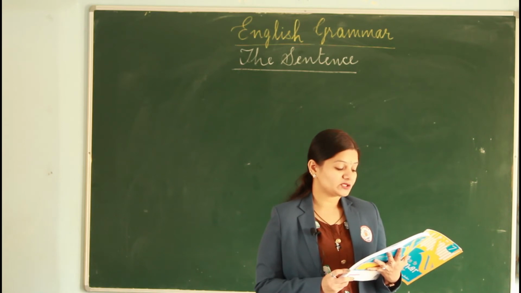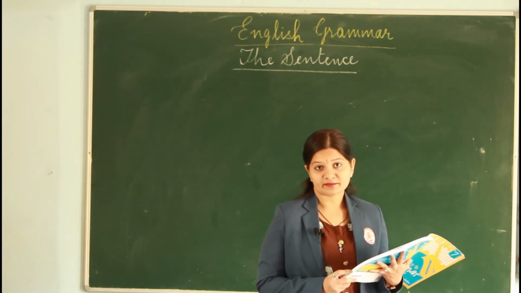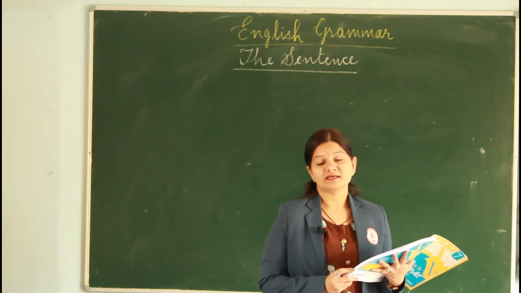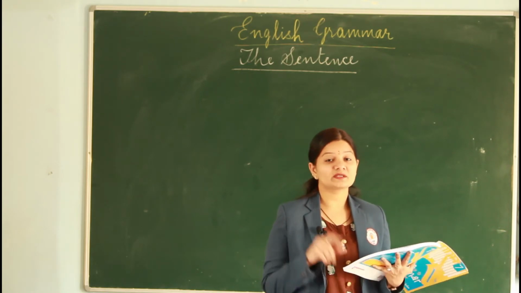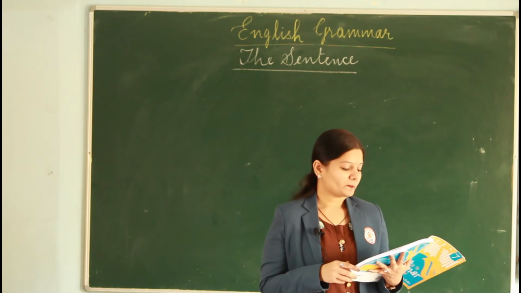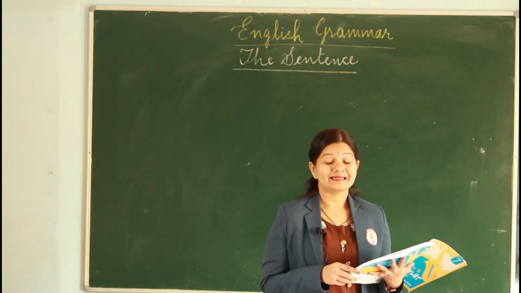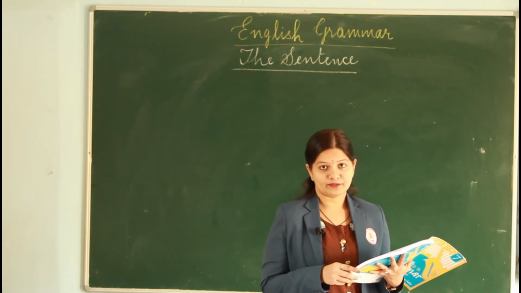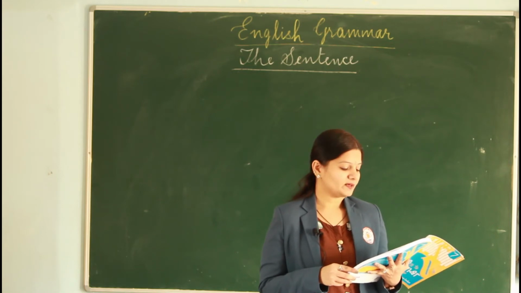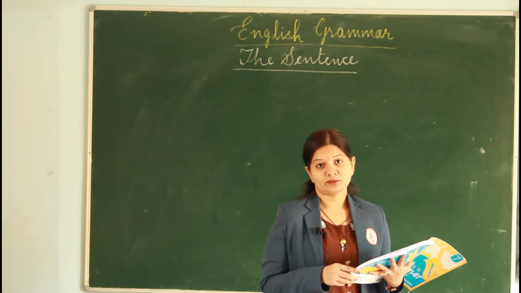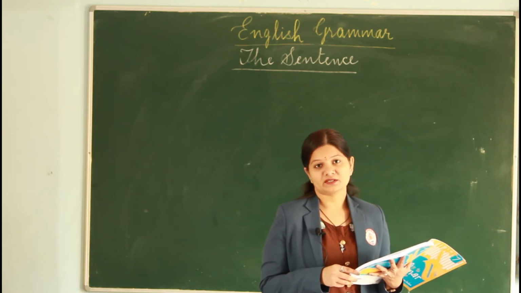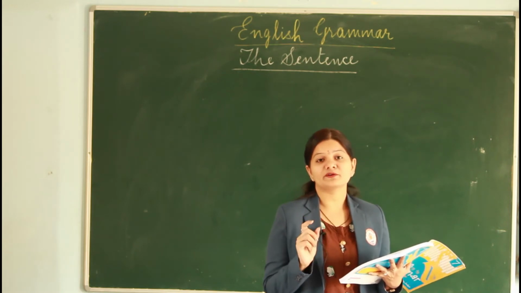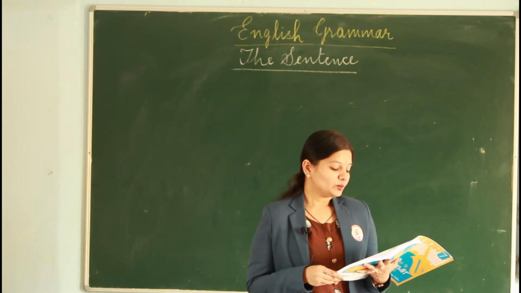So, next question, what a naughty boy you are. This is an exclamatory sentence, right? Do you remember? We learned that the exclamatory sentences end with an exclamation mark. So here, what is the subject? That is, what are we talking about? We are talking about a naughty boy, right? So the subject is boy. What a naughty is the predicate. The rest of the sentence is the predicate. So the subject is the boy and the rest of the sentence is the predicate. We'll do the next one.